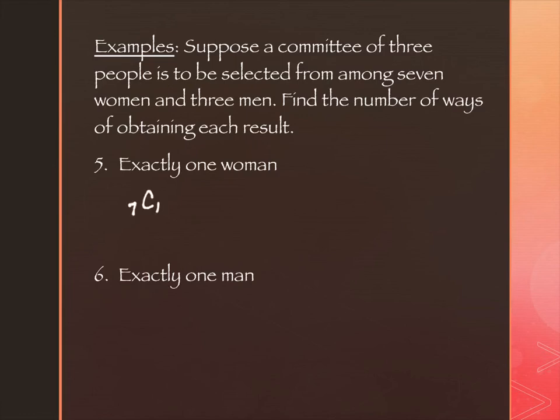And I need 1 of them, so it's 7C1. What will the piece look like for the men? 3C2, right? 3 men, choose 2. So I need two values out of my table: the value for 7C1 and the value for 3C2.